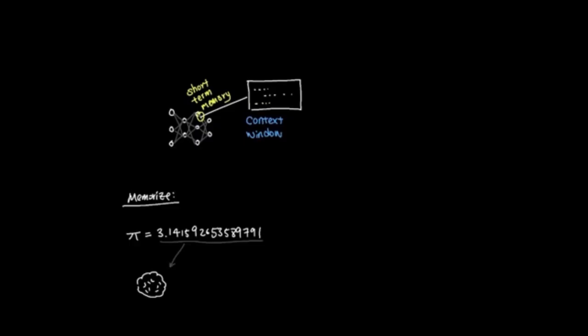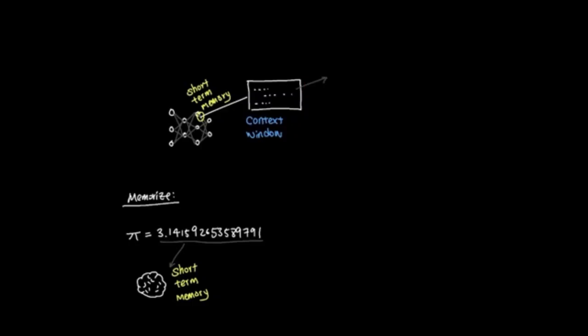For example, if I asked you to memorize the digits of pi, 3.141592653589791, and asked you to recite it, some of you might have a hard time committing that many numbers all at once, which is similar to how an LLM's context window works. So therein lies the current limitation in LLMs: how much context can it hold at a given time? This can vary from model to model.